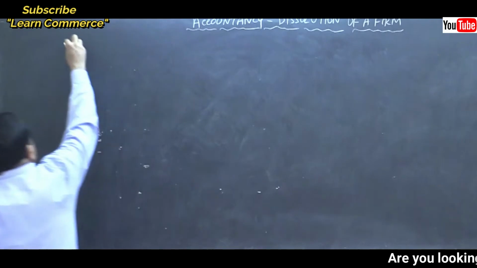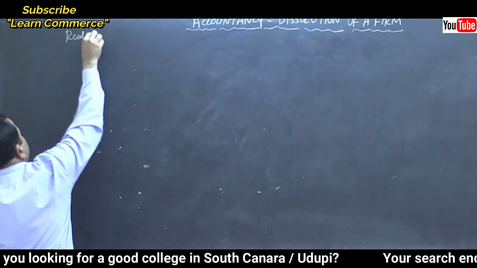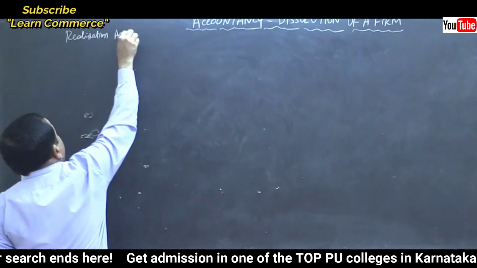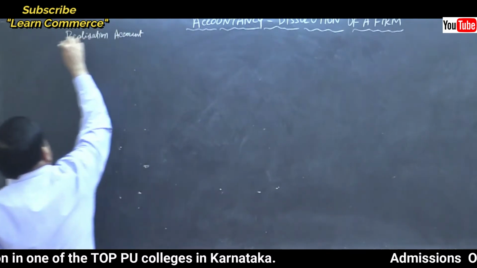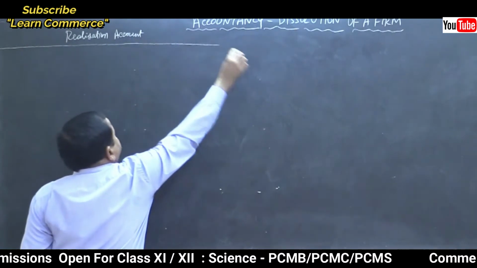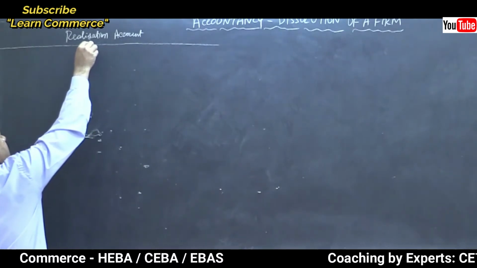Realization account, open it. Draw the columns, write column headings.